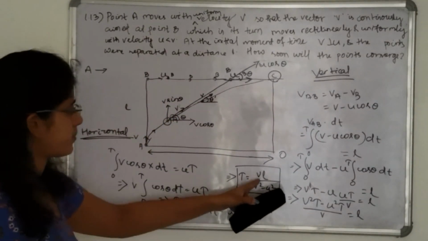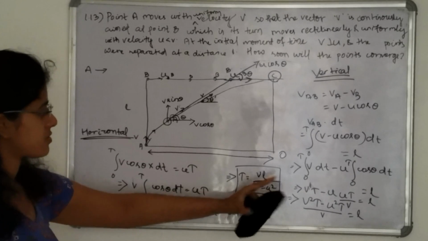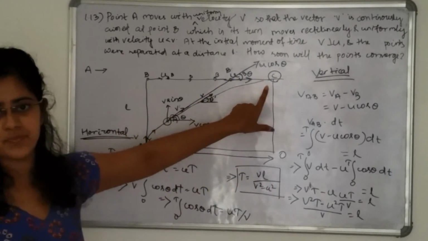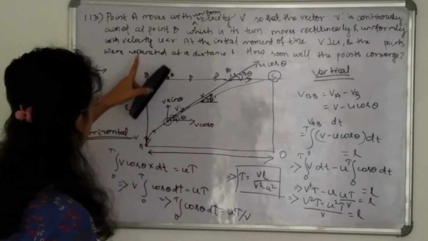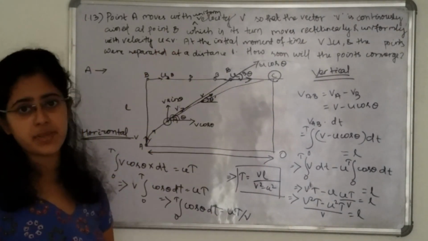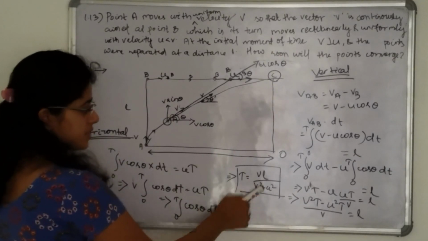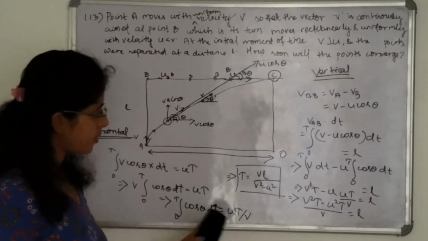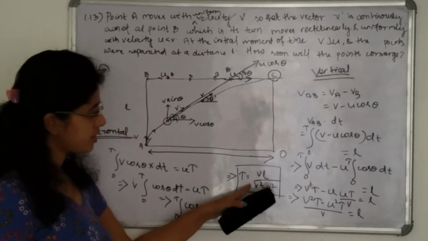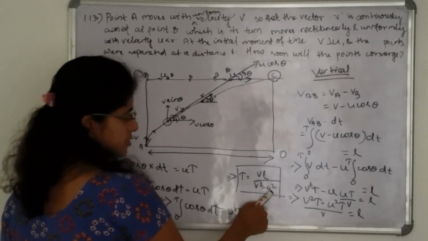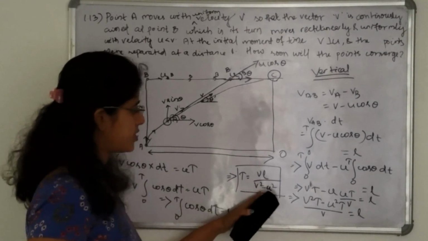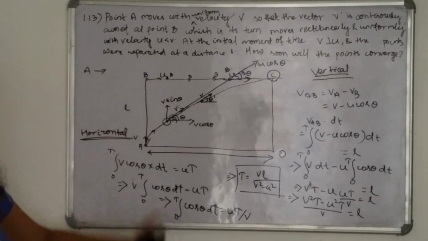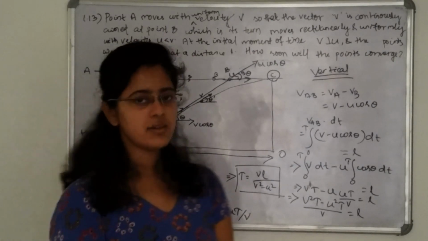So you can see that after vL divided by v square minus u square time, the two points will converge at point C. In the question it is said that velocity u is always less than v, so this time is possible. But if we take u equal to v, then v square minus u square is equal to 0, so vL divided by 0 gives t equal to infinity, and there is no point where A and B will meet.